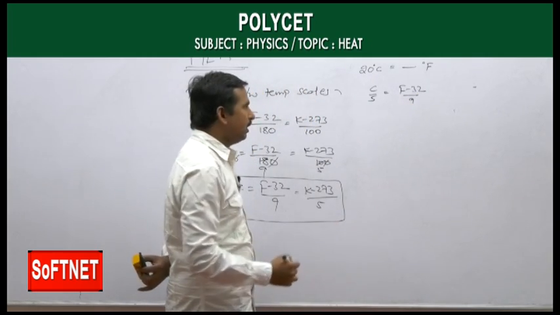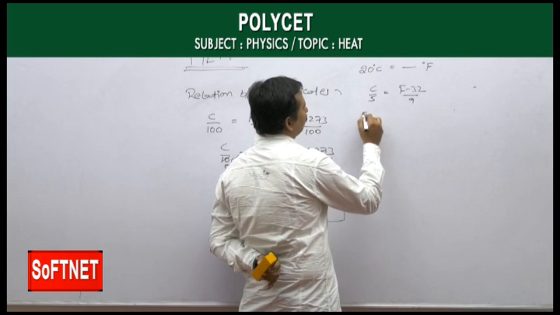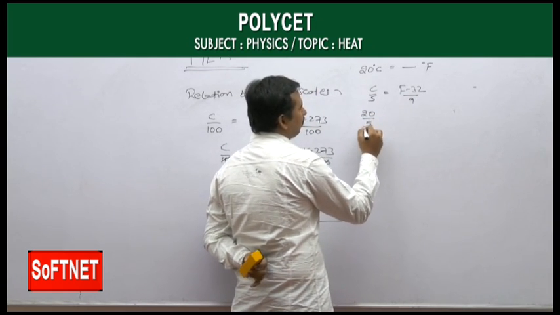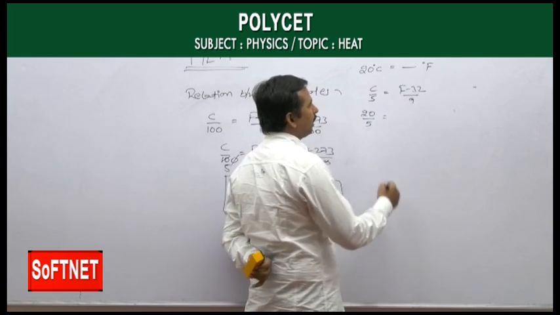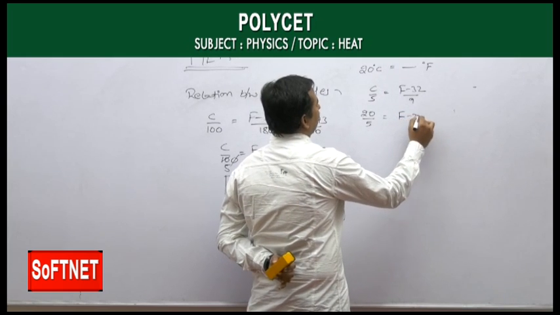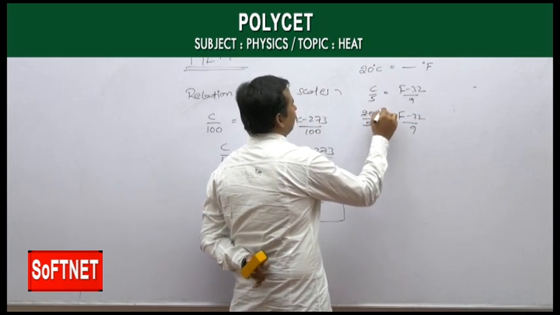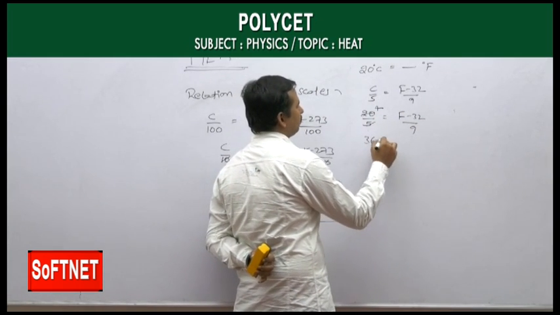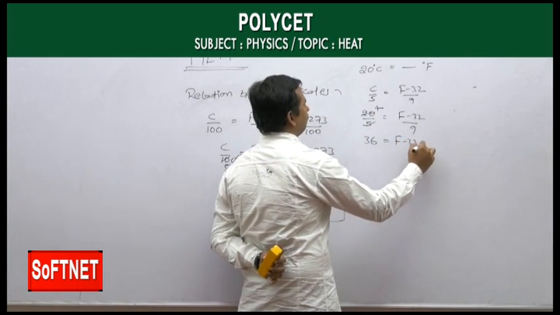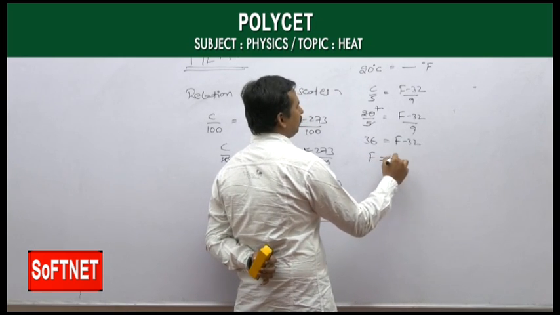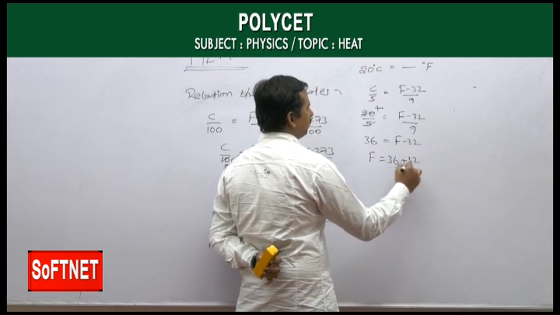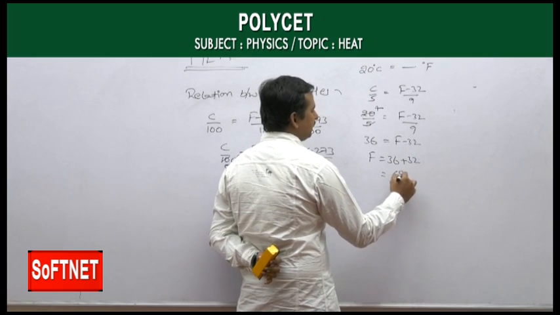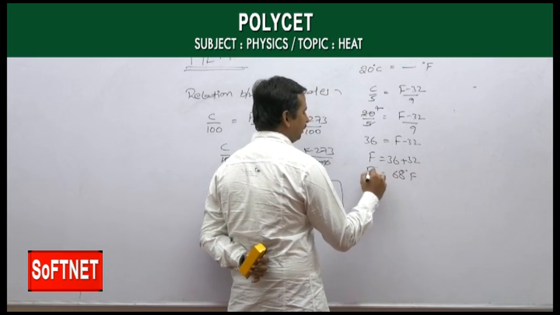Then 4 times 9, that is 36, is equal to F minus 32. Then F is equal to 36 plus 32, which is 68 degree Fahrenheit.